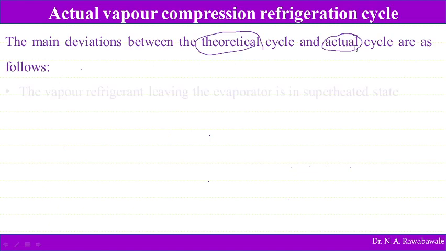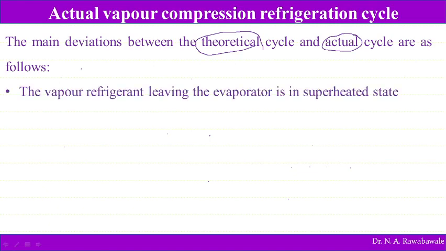So what is the first difference? The vapor refrigerant leaving the evaporator is in a superheated state. We have seen various cycles in which the vapor leaving the evaporator was first wet, then dry saturated, but actually the refrigerant leaving the evaporator is in a superheated state.